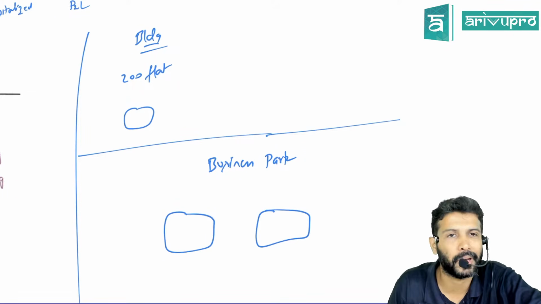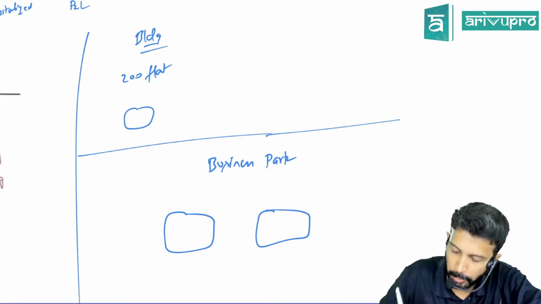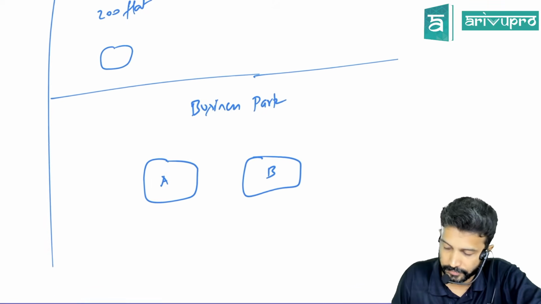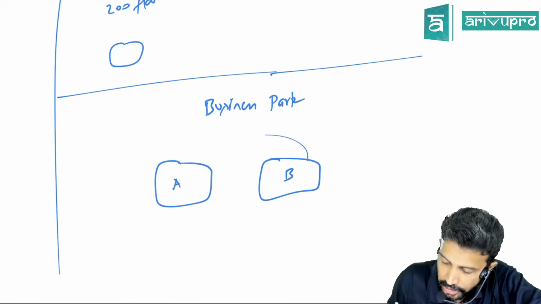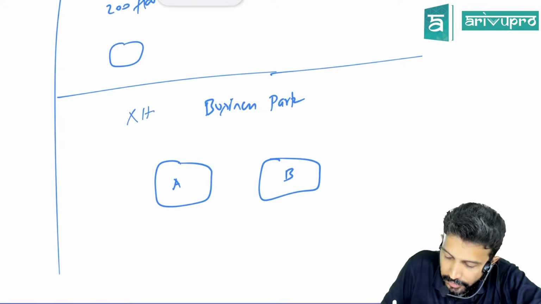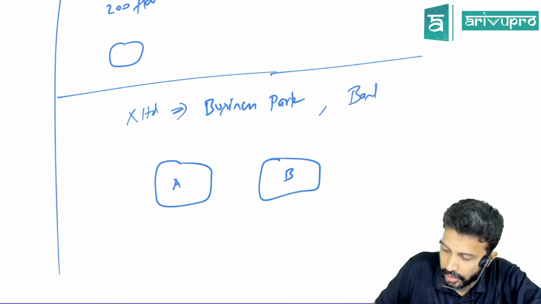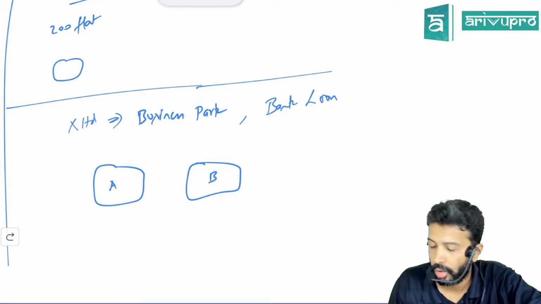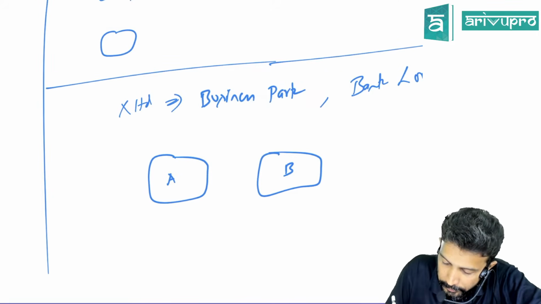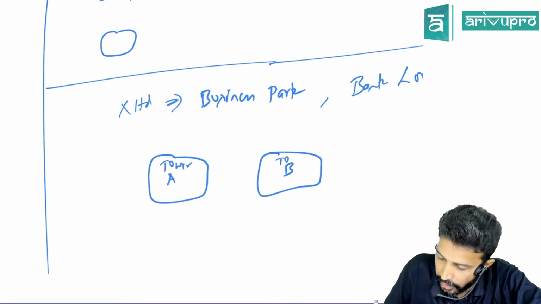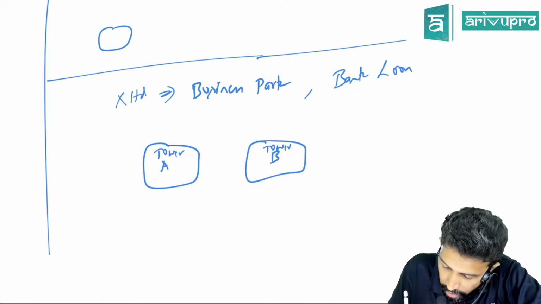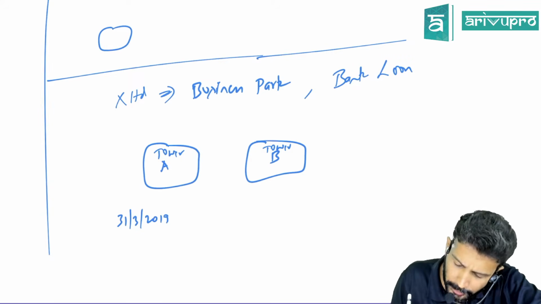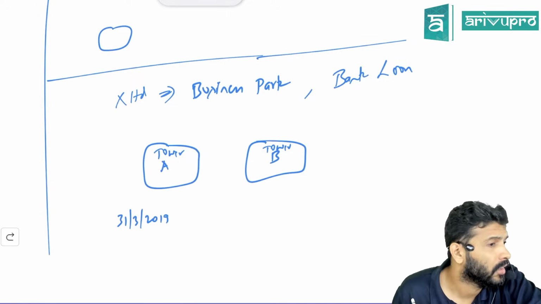Let's say this particular business park has only two buildings, two blocks, Block A and Block B. To construct this business park, let's say X Limited has taken a bank loan. Obviously these are buildings. Let's say Tower A got completed on 31st March 2019. It started about 2 years back and got completed on 31st March 2019.